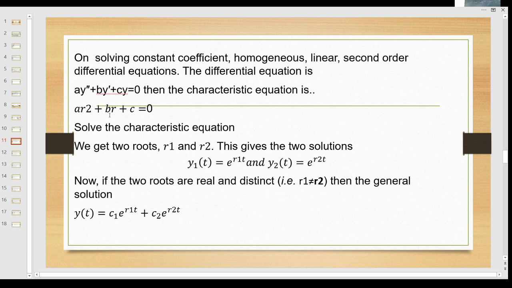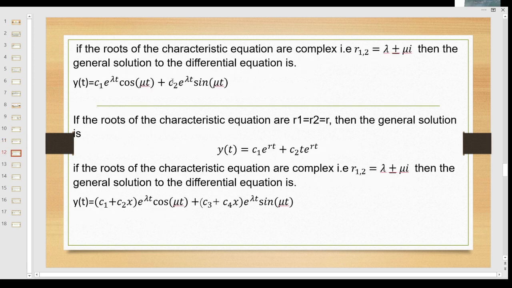I write here ar square plus br plus c is equal to 0. Solving the characteristic equation, we get the two roots, and this gives the two solutions, e power r1 t and e power r2 t, if the two roots are distinct. Then the general solution is the linear combination of these solutions, that is c1 e power r1 t plus c2 e power r2 t. Next, if the roots of the characteristic equation are complex, then the general solution is y of t equal to c1 e power lambda t cos mu t plus c2 e power lambda t sin mu t.